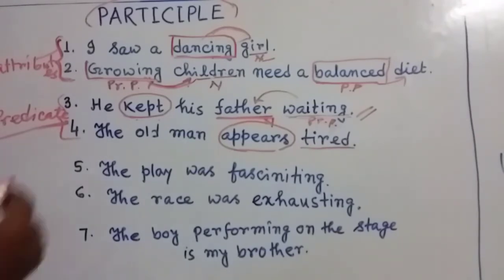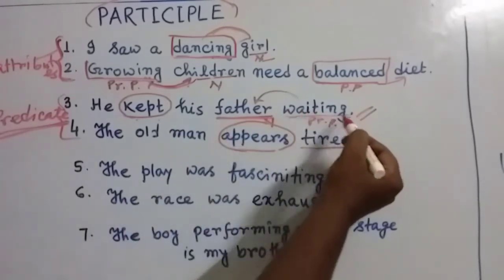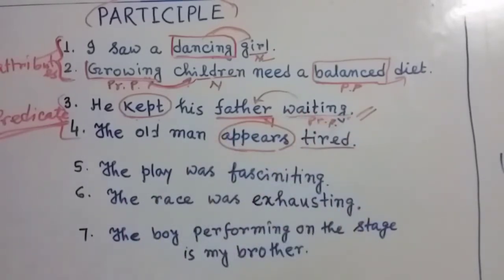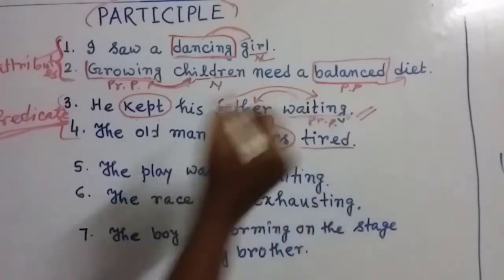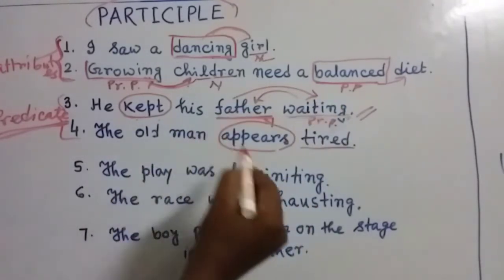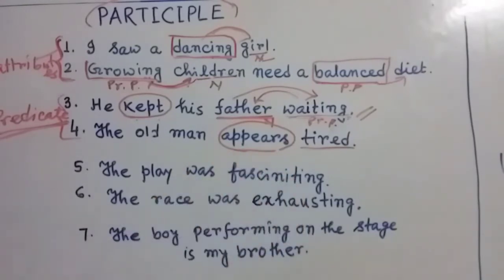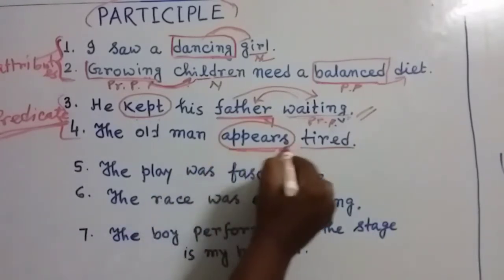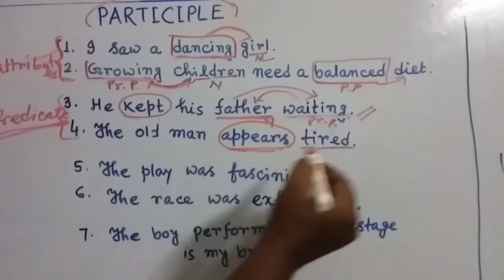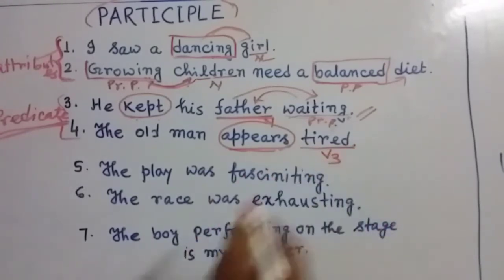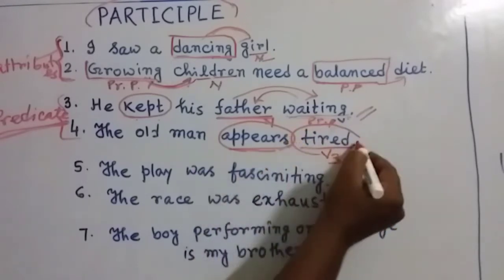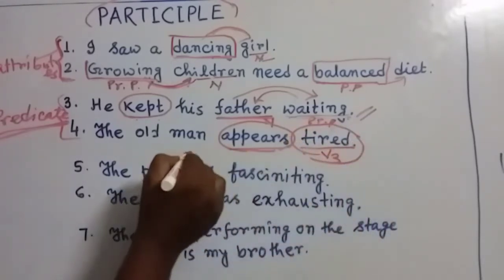Now my dear friends, predicate means the participle is used after the noun. Here you can see we have written the participle after the noun. Same thing happens in this sentence. Appears, this is the verb, and tired, this is the V3 form. That means it is past participle. And tired, who is tired? The old man is tired.